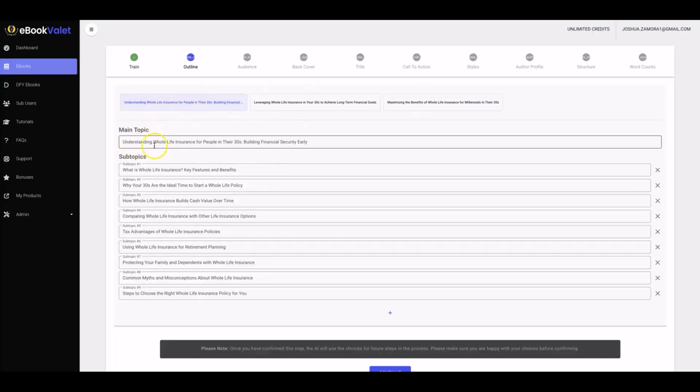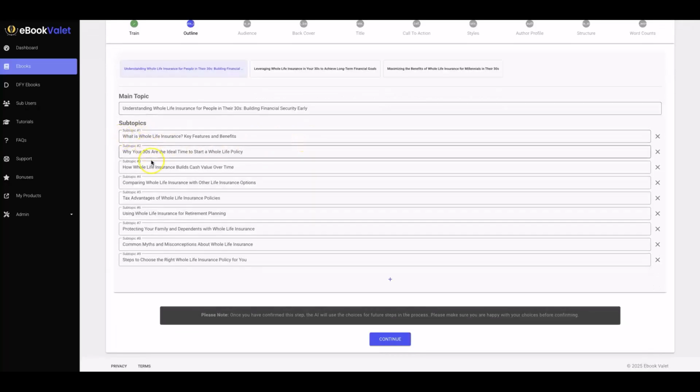Okay, so I'm going to go ahead and choose this one, Understanding Whole Life Insurance for People in their 30s, Building Financial Security Early. Okay, and then all these subtopics look good. What is whole life insurance? Why your 30s are the ideal time to start? How whole life insurance builds cash value over time? Comparing whole life insurance with other life insurance options. Tax advantages, using whole life insurance for retirement, protecting your family, common myths, and steps to choose the right whole life insurance policy.